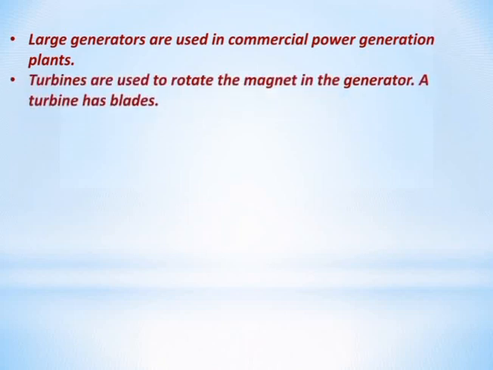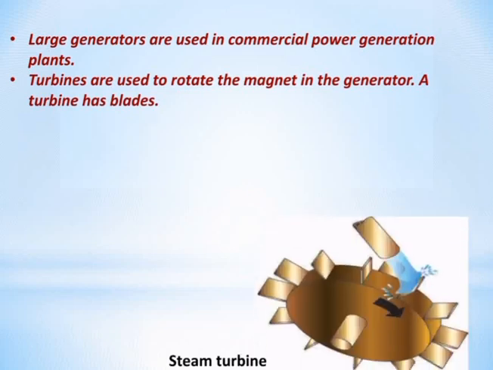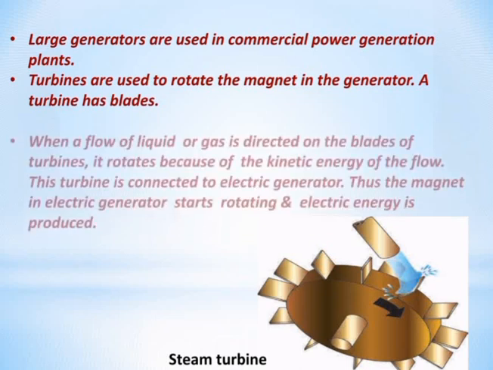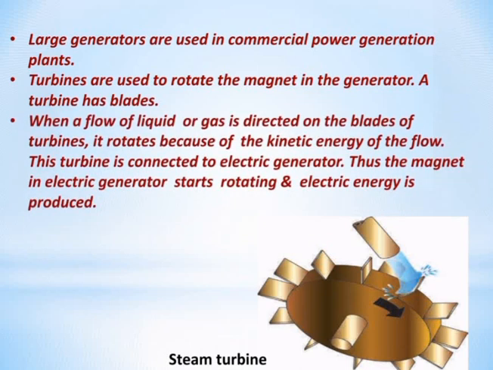A turbine has blades. See the blades of turbines. When a flow of liquid or gas is directed on the blades of turbine, it rotates because of the kinetic energy of the flow. This turbine is connected to electric generator. Thus, the magnet in the electric generator starts rotating and electric energy is produced. See how the turbine is rotating.